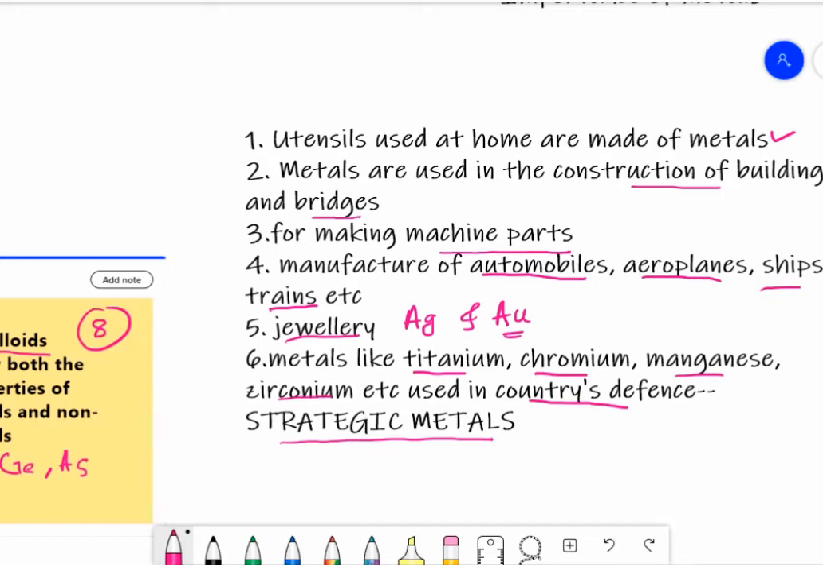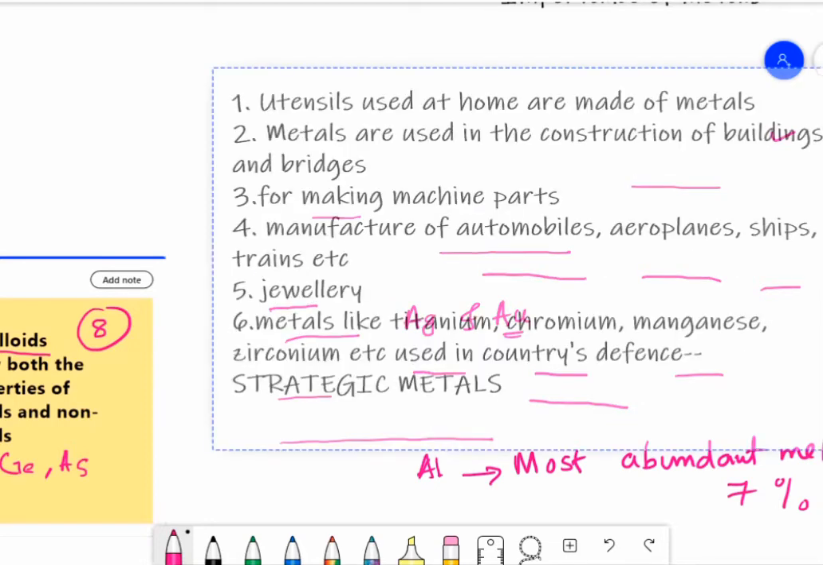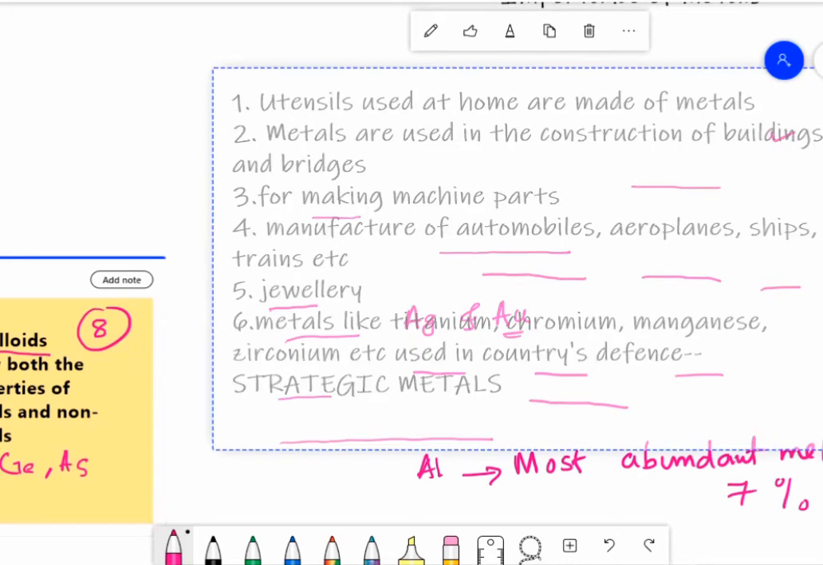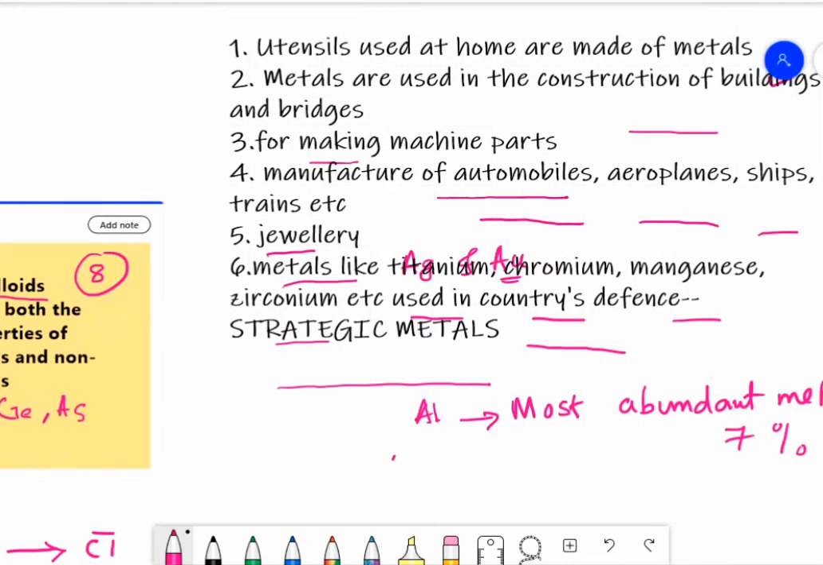Which is the most abundant metal in the earth crust? That is aluminum. So aluminum is the most abundant metal in the earth crust. It constitutes about 7% of the earth crust. Then iron is the second most abundant metal in the earth crust. It constitutes about 4% of the earth crust.